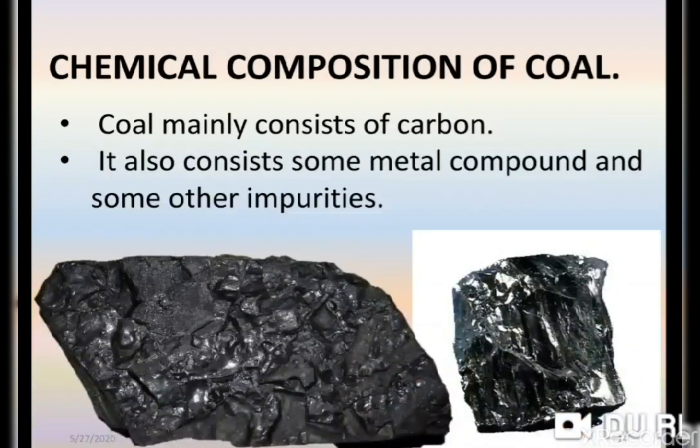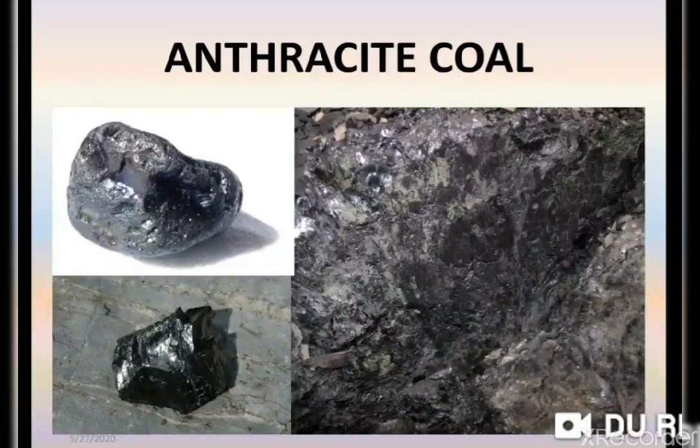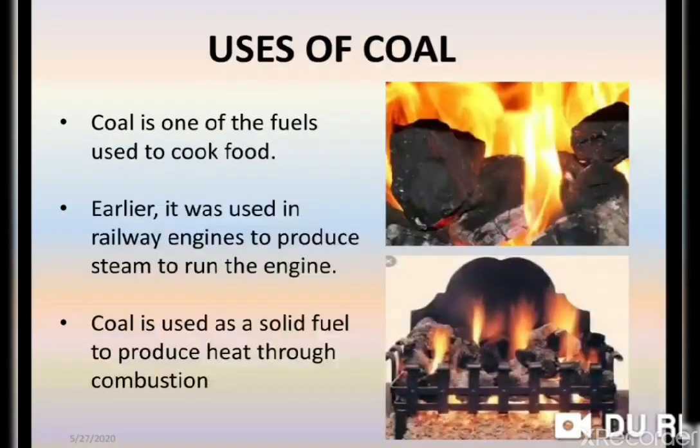Nowadays it's not common, but at that time coal was used as fuel for the steam engine. And as you know, the steam engine was discovered by James Watt, and the steam was produced by the coal.